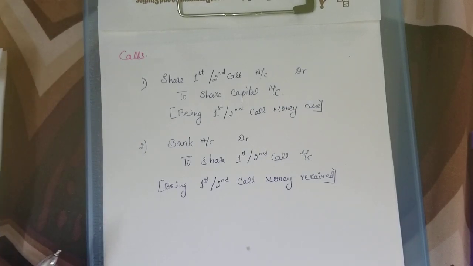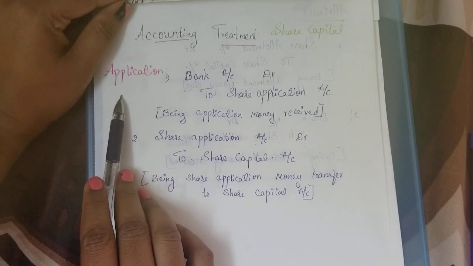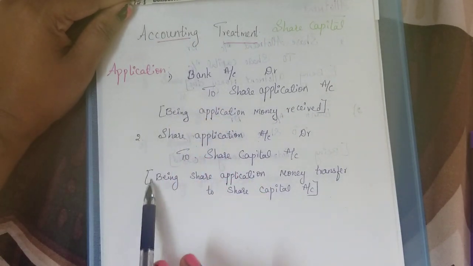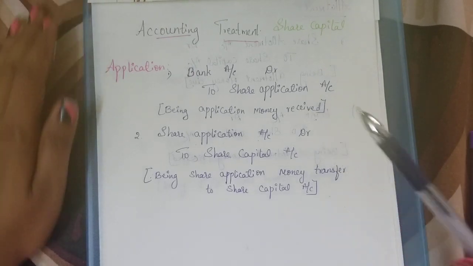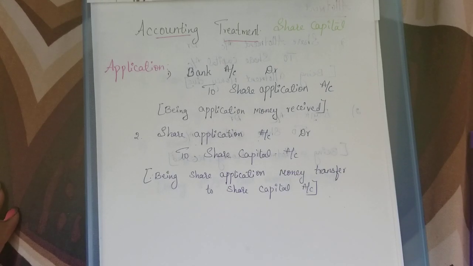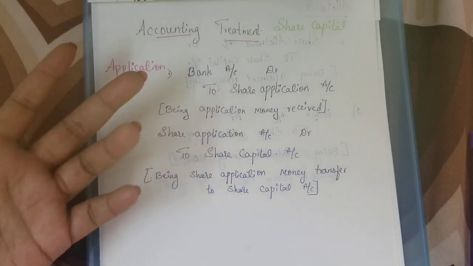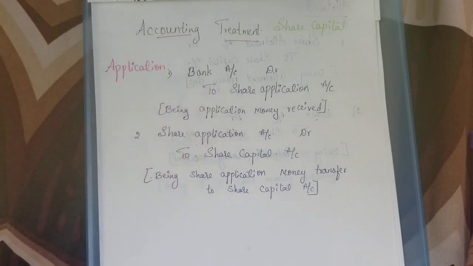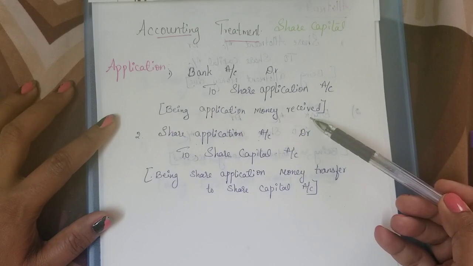Here the main thing you have to get to know is that in the application stage you will have two entries. One is the amount received. In the initial stage itself the company will be receiving the money. If they want to buy the application, obviously they have to pay, right? That is the reason that in the initial application stage, the bank account comes first.